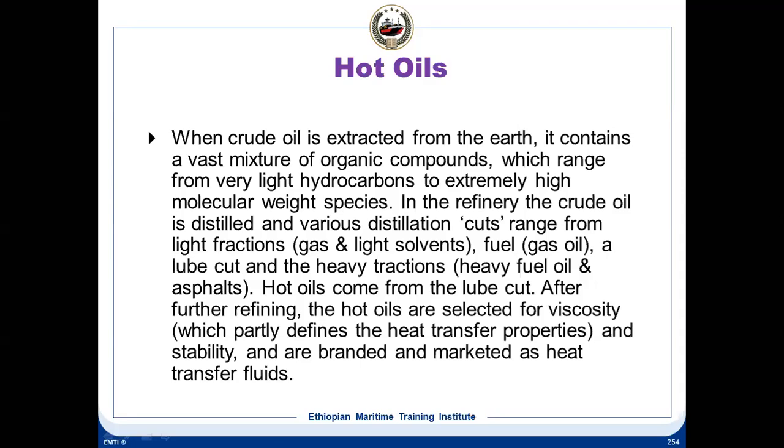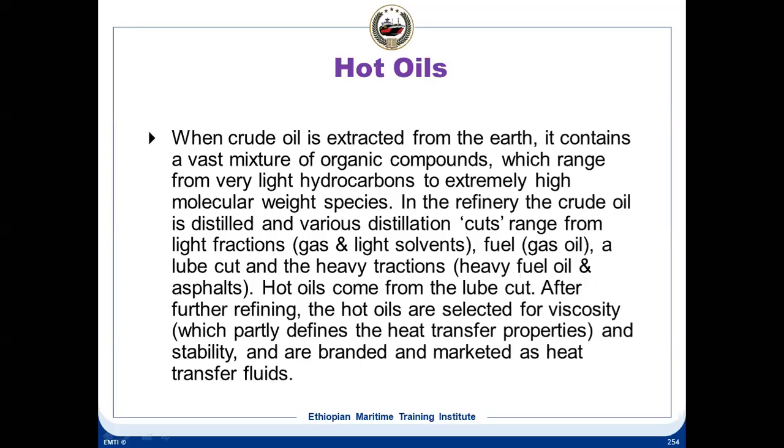In the refinery it goes into fractional distillation, and there are various cuts. The first cut is your light fractions, the lighter fractions that evaporate first, then the slightly heavier fractions, and then there's a lube oil cut. The lube oil cut, what he means is the mineral oil cut. And then finally the heavier fractions, that is your heavy fuel oil and your asphalt, the bitumen.